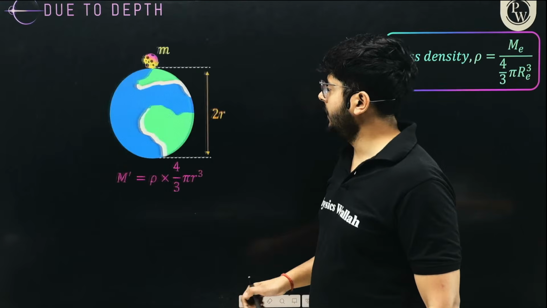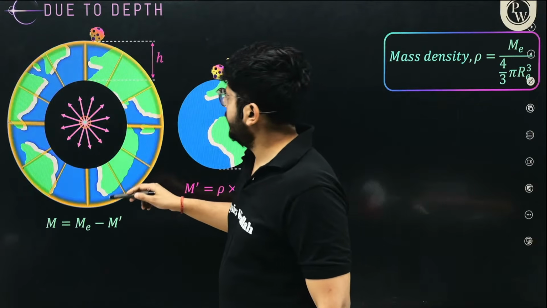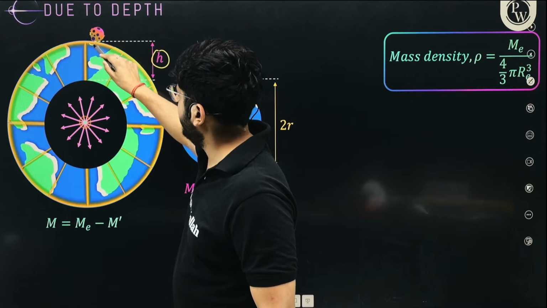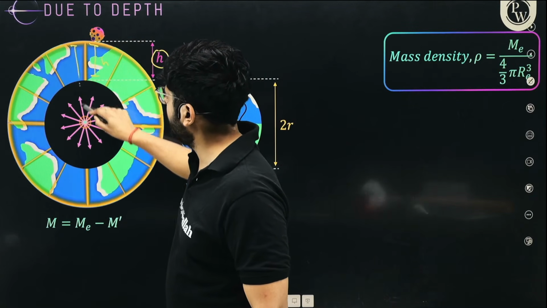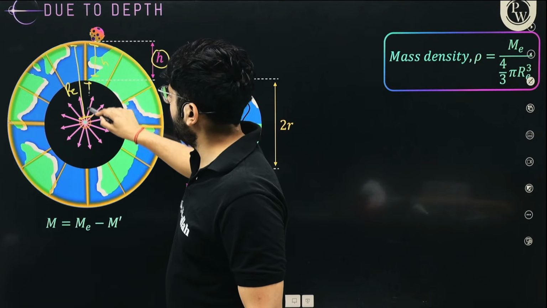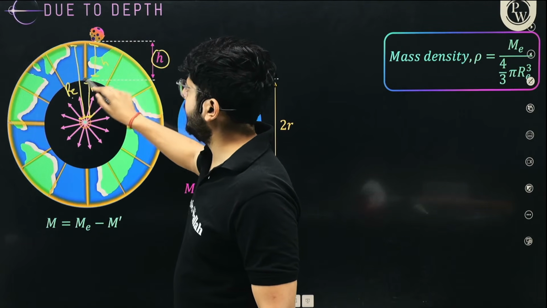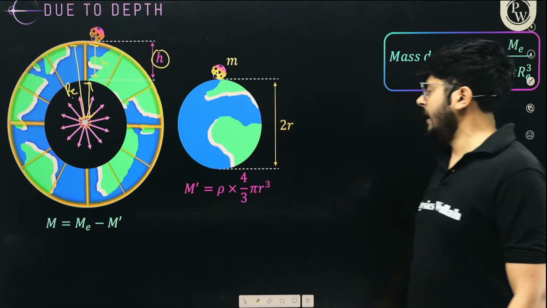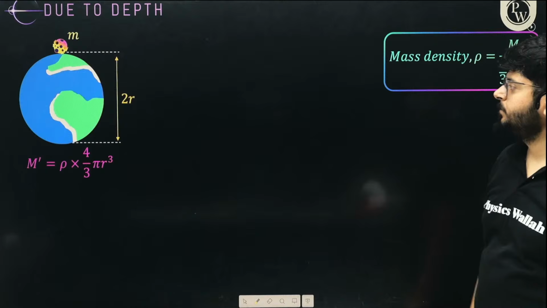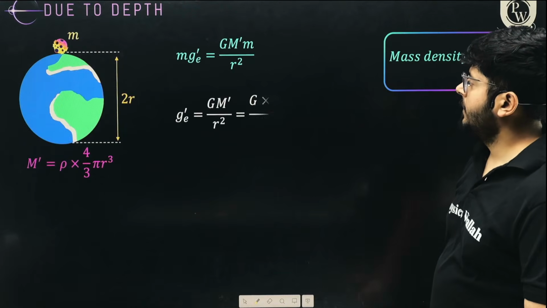So now think about it. If you are digging for the height h, and the total distance was Re, what will be the new radius? It is Re minus h, right? So r equals Re minus h basically, right? Okay. So here it is.